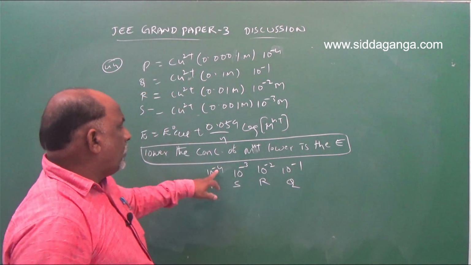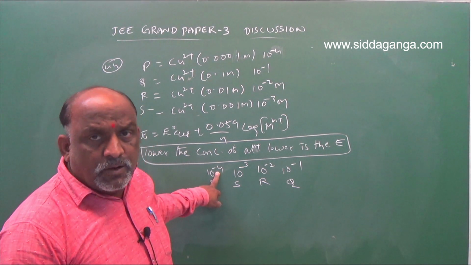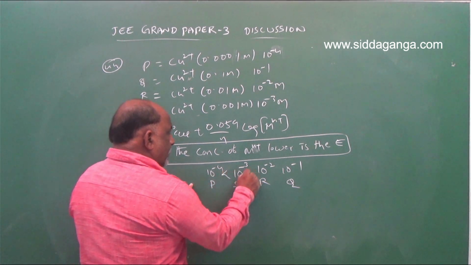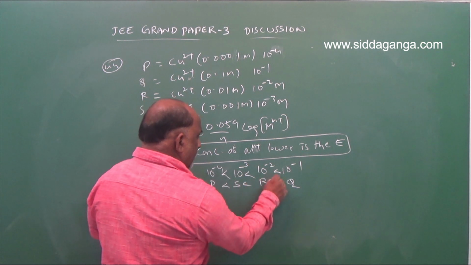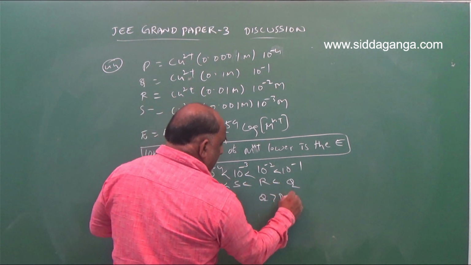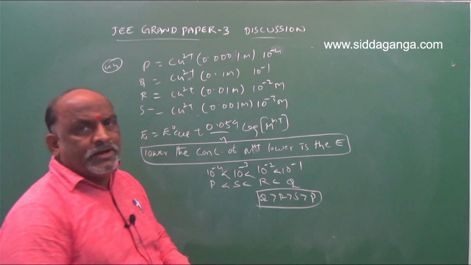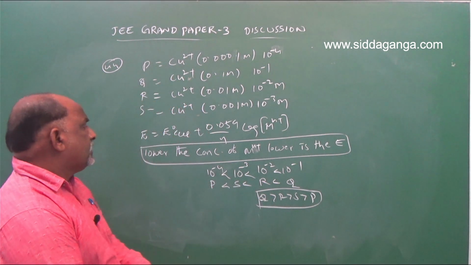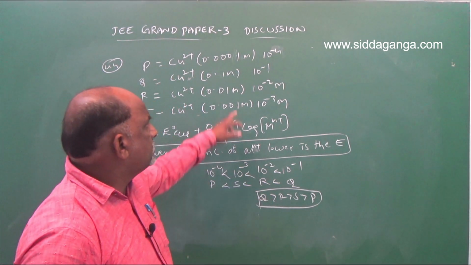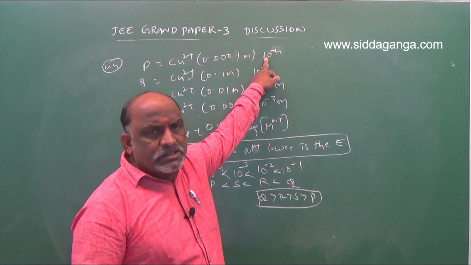So here this is a lower. This is a lower. So QRSP, we should go with QRSP. Lower the concentration of Mn plus. Which is lower the concentration? 10 power minus 4. Lower the concentration.